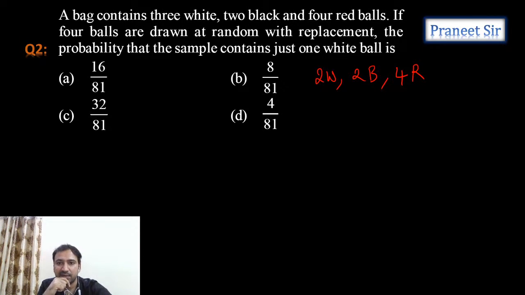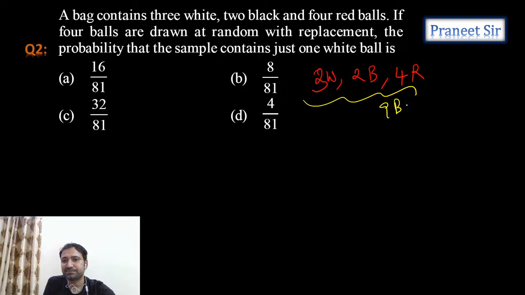The bag contains 3 white, right? So this is not 2 balls, this is 3 white balls, 2 black balls, 4 red balls. 4 balls are drawn one by one. See, total how many balls are there? Total 9 balls are there.